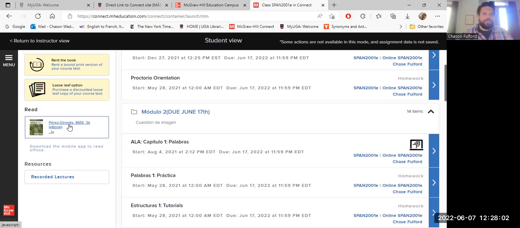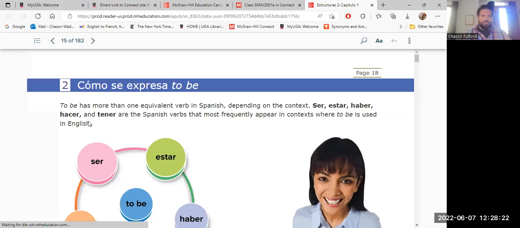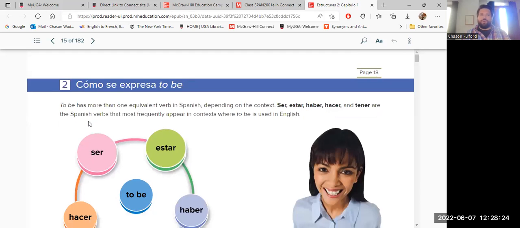Okay. So click on that link, and that's going to take you to our textbook. Since I've opened this before, it's going to take me to a different page, I imagine. It's set up so that it takes you to the same place where you left off. So once it loads, it takes me to page 15. Essentially, this is chapter 1: cómo se expresa to be, ser, estar, hacer, tener, haber, those different expressions. You'll be looking through all of the different pages for material. This is what's going to help you learn and master the content. Now, that's your online textbook.